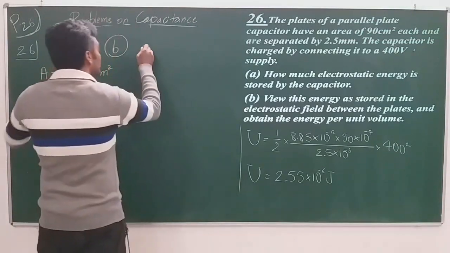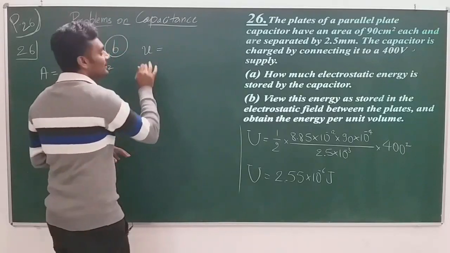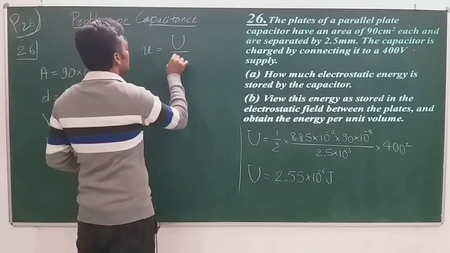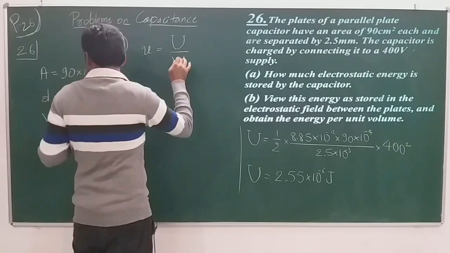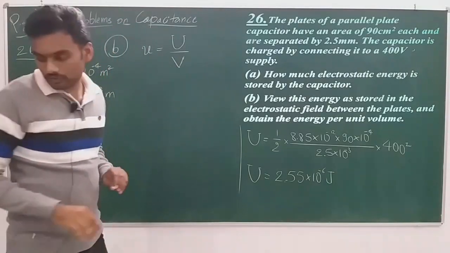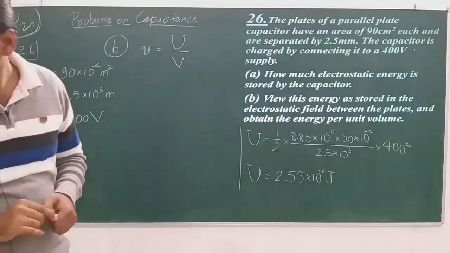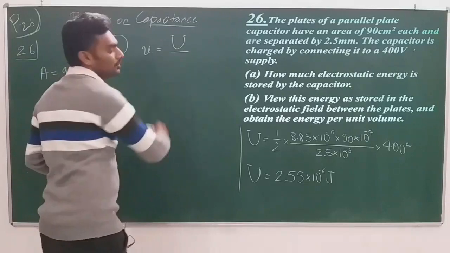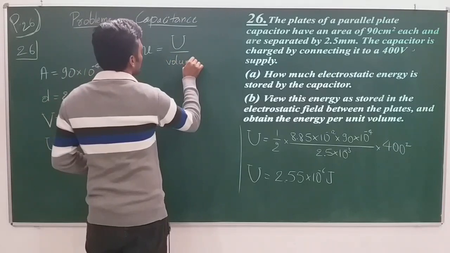So I need to get some term which I will take as U, which is energy per unit volume. The energy stored is U, and let the volume be, since we have assigned capital V for voltage, a new term. Let me write volume itself. Okay, I don't want you to confuse that with the potential difference. So energy by volume.